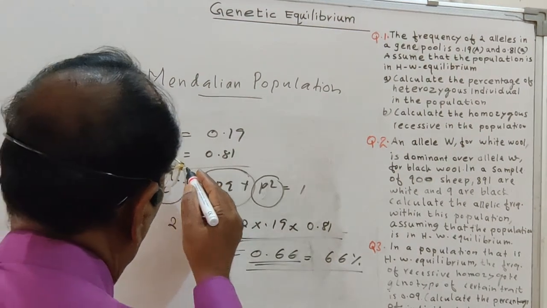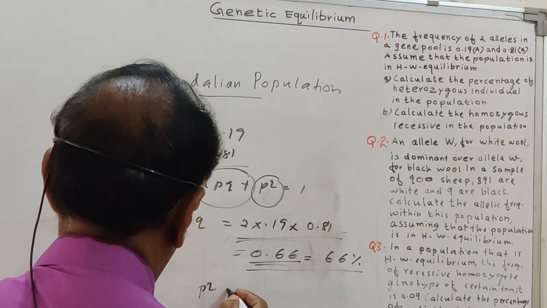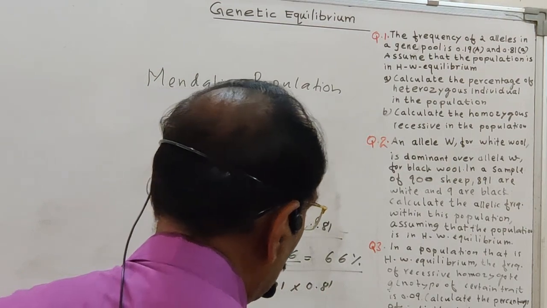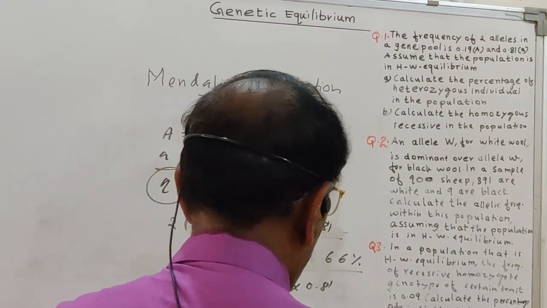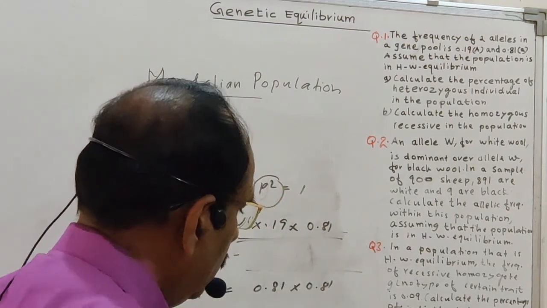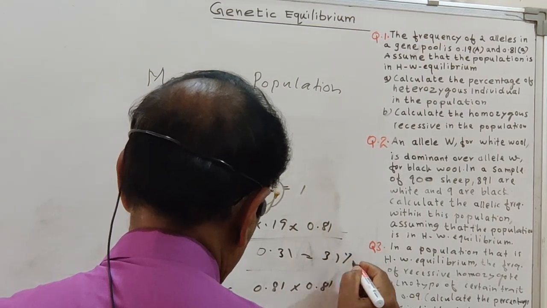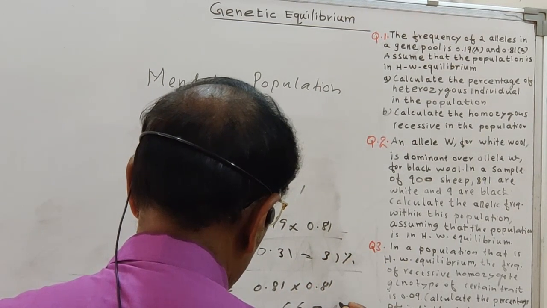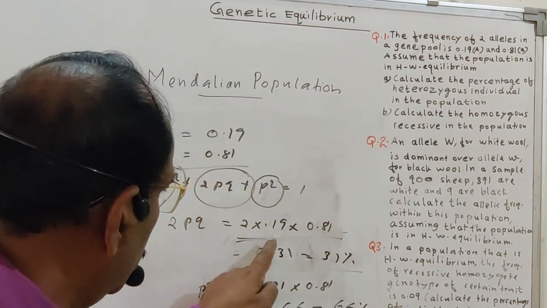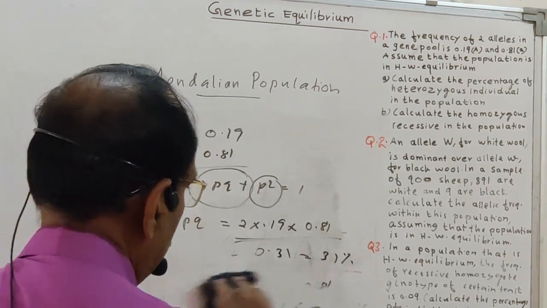So what is the homozygous percentage? Homozygous percentage means P square, P square means 0.81 into 0.81. No, this is wrong. This is equal to 0.31, that is equal to 31 percent, and this is equal to 0.66, that is equal to 66 percent. So that is the heterozygous individual percentage and homozygous individual percentage. So let us take another example.